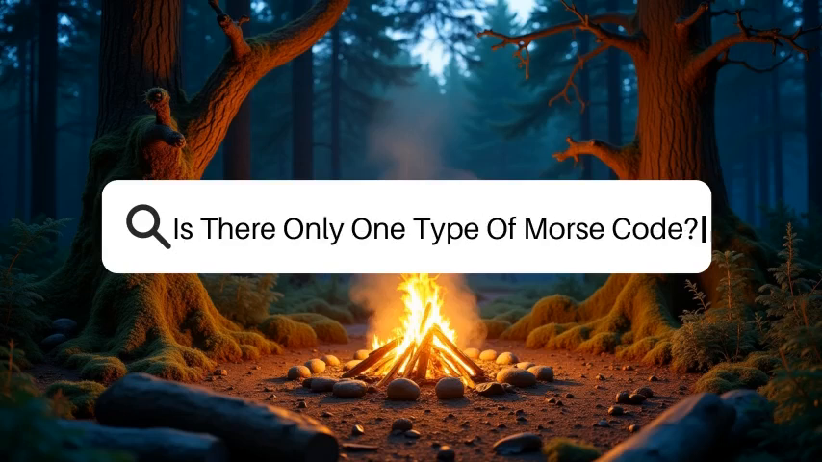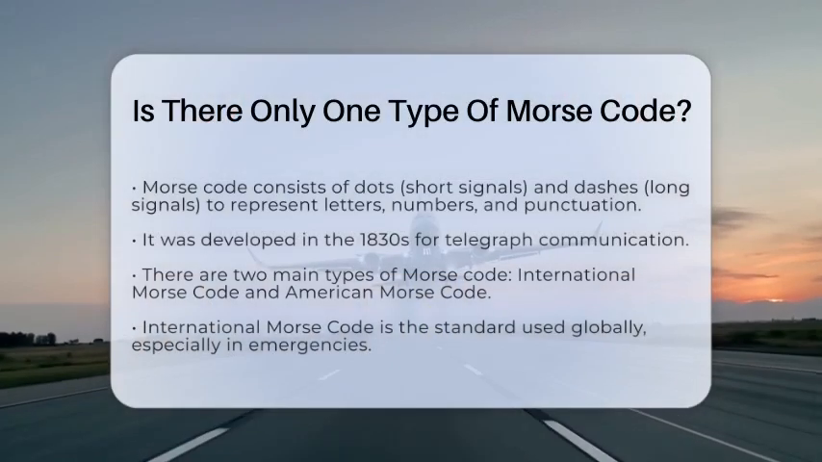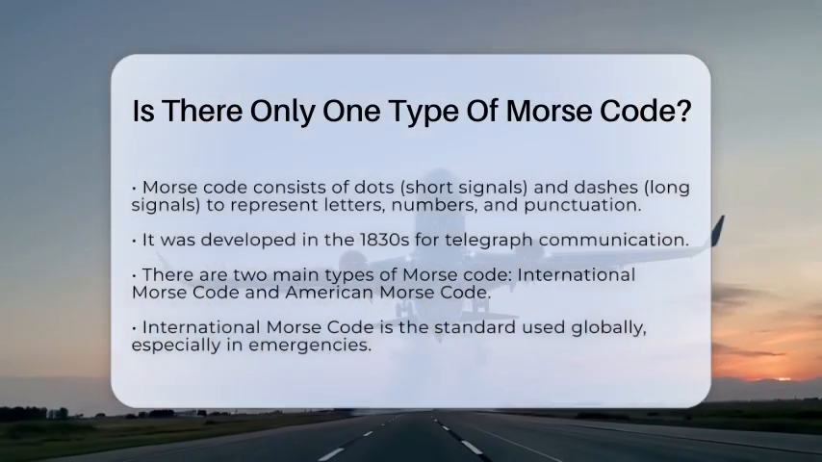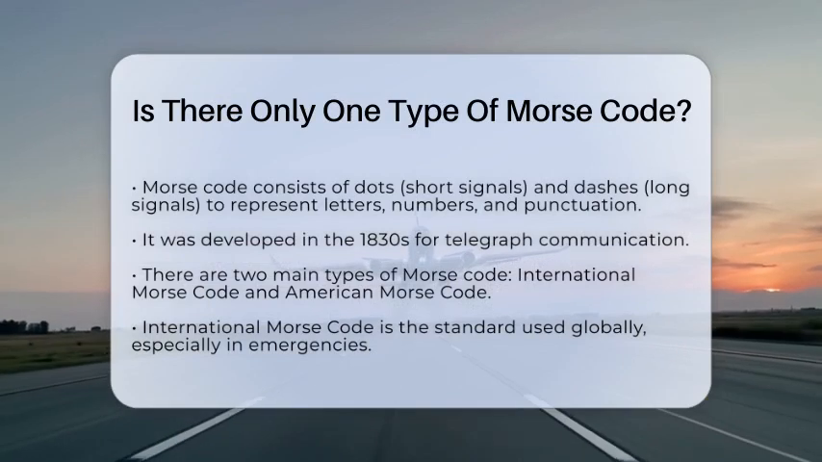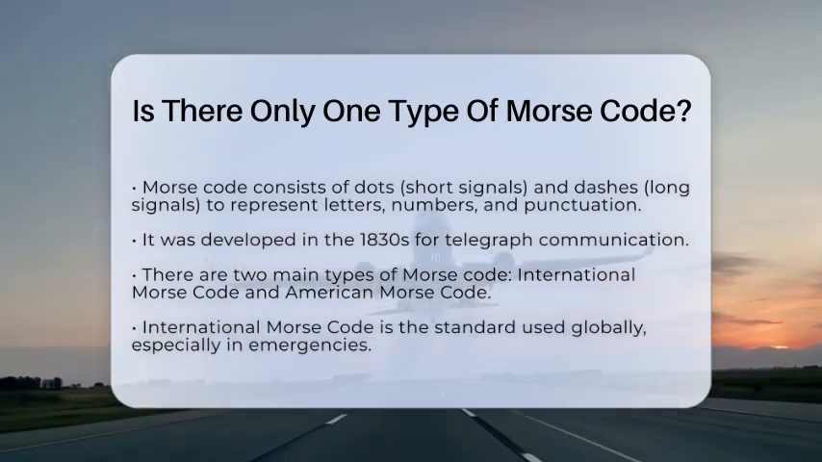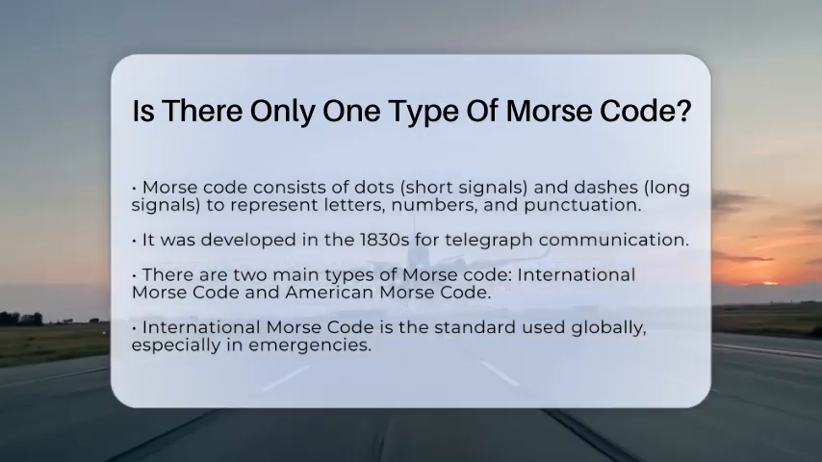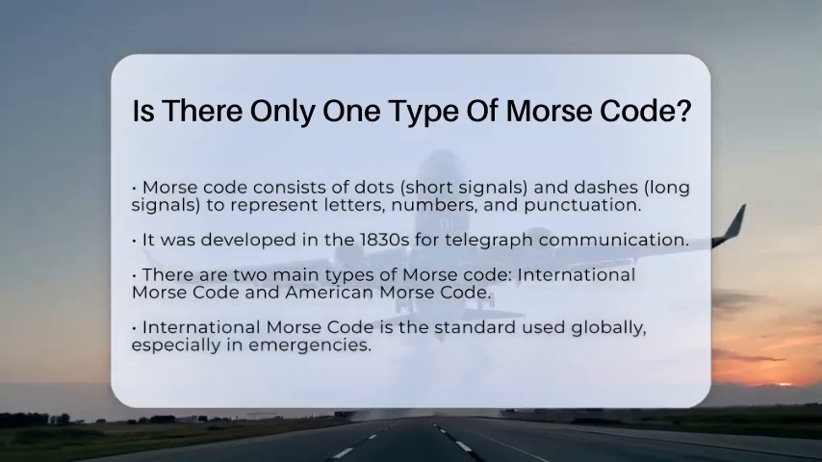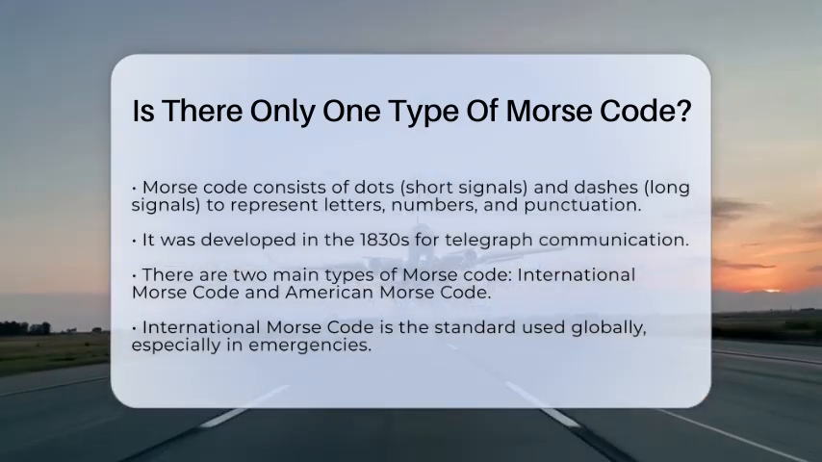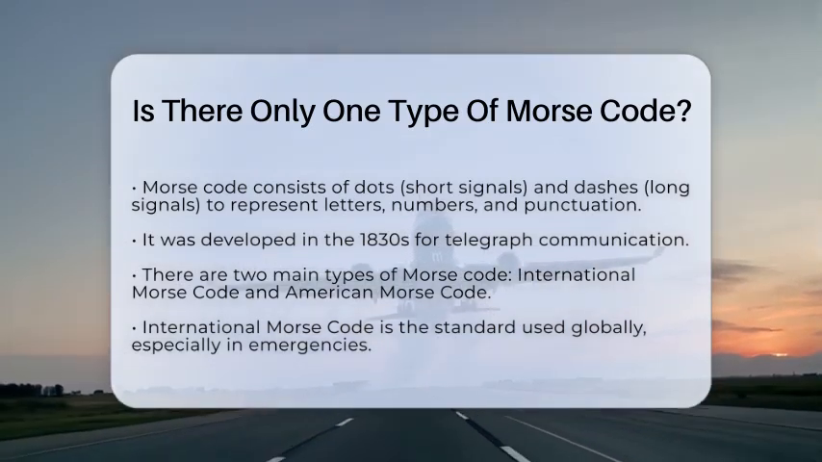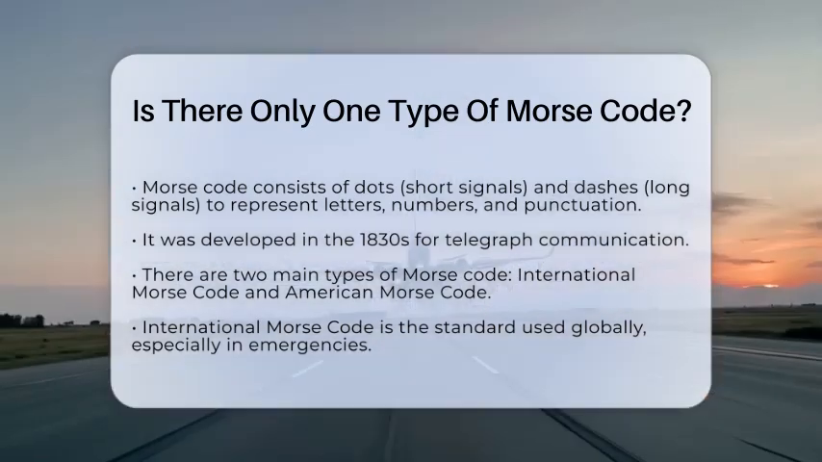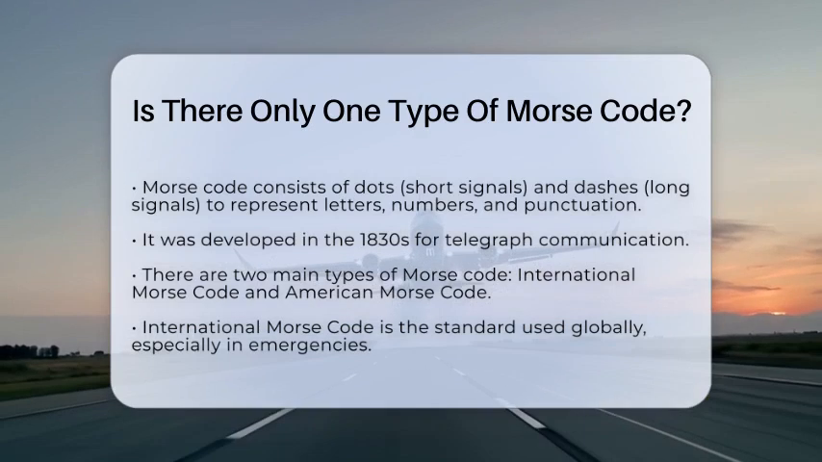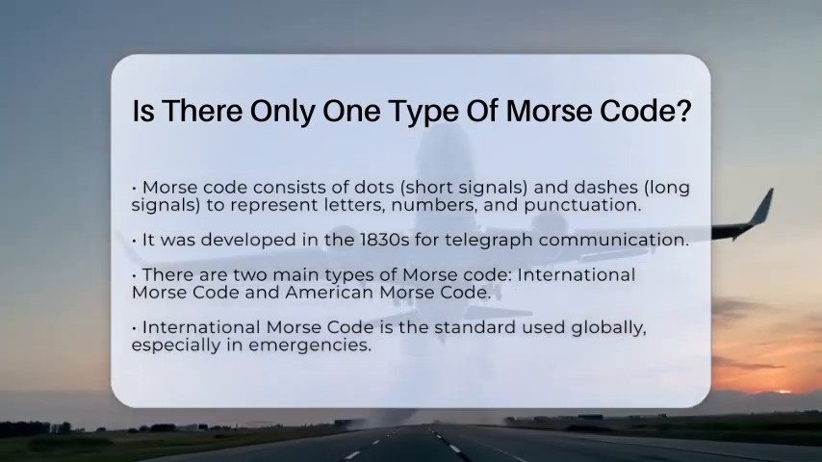Is there only one type of Morse code? When you think of Morse code, you might picture the classic dots and dashes signaling a message. But did you know there is more than one type of Morse code? Let's break it down. There are two main versions: International Morse Code and American Morse Code. For survival skills and emergency communication, International Morse Code is the one you want to know.